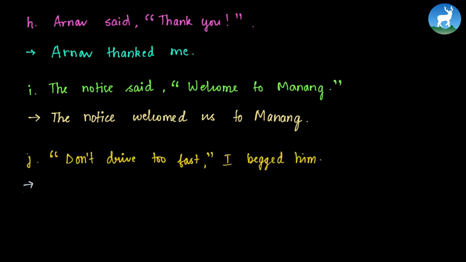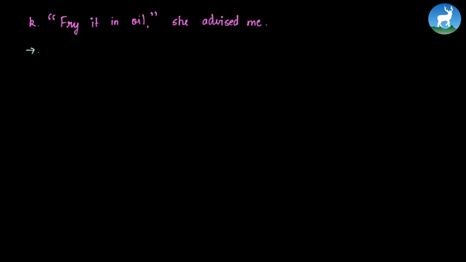Don't drive too fast, I begged him. Now in these cases, we already have the word begged here. So we can say, I begged him not to drive too fast. Here we use begged because we already have one. Fry it in oil, she advised me. Now we can say, she advised me to fry it in oil. And in this way, we've come to the end of this exercise.